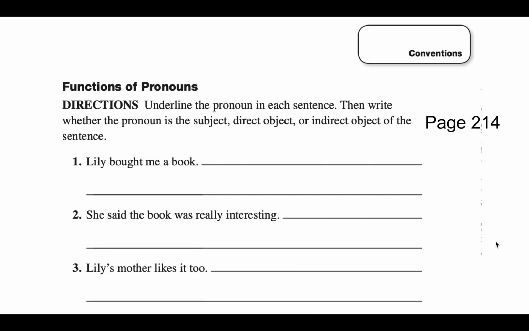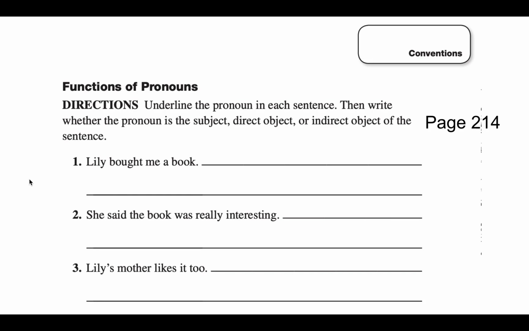Okay, so again on page 214, for the conventions, you're going to be working with the functions of pronouns. So directions, underline. Remember, I want you to underline the word underline to help you remember the directions. Underline the pronoun in each sentence, then write whether the pronoun is the subject, direct object, or indirect object of the sentence. So for example, number 1 says, Lily bought me a book. Okay, so the pronoun would be me, and me would be the indirect object of the sentence.